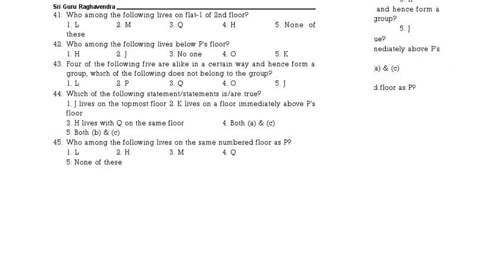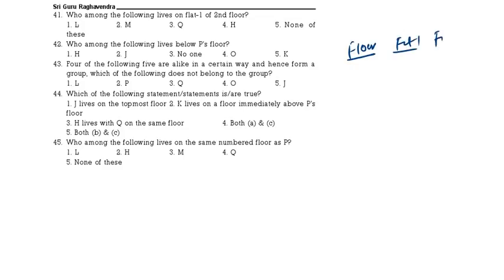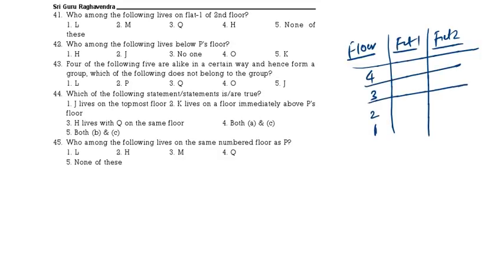Now come to the questions. See, this is floor, flat 1, flat 2. So under the floors you write down 4, 3, 2, 1. So we got the same arrangement. I am again writing. Here we are getting JM, OK, then QH, then LP.